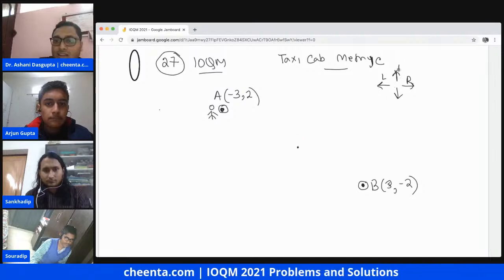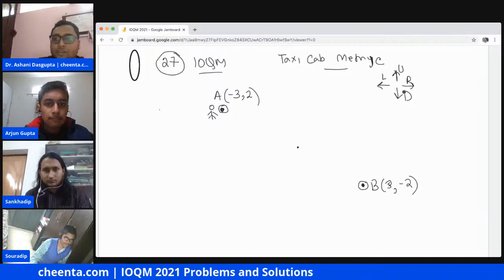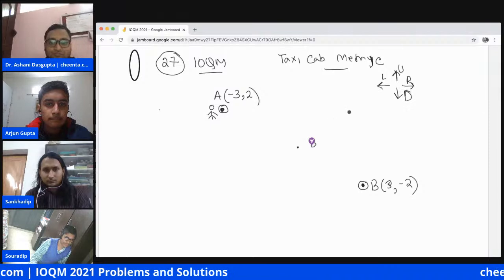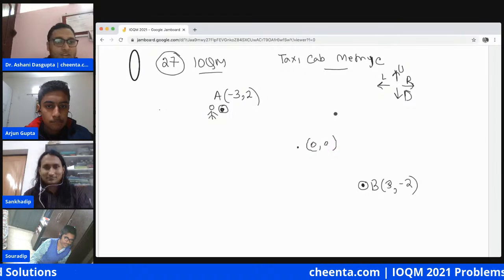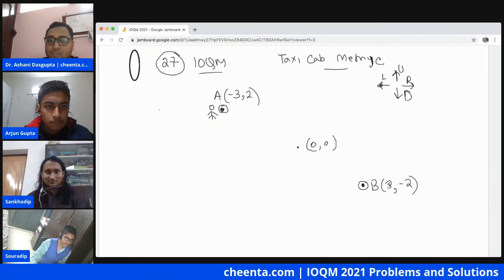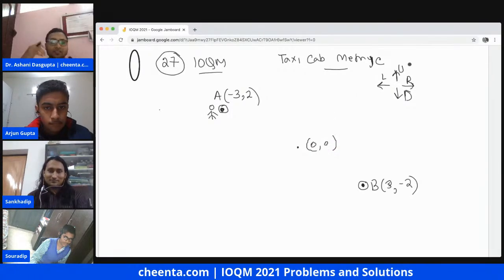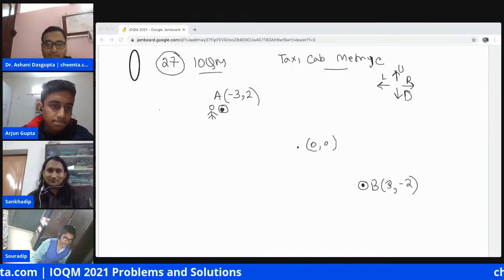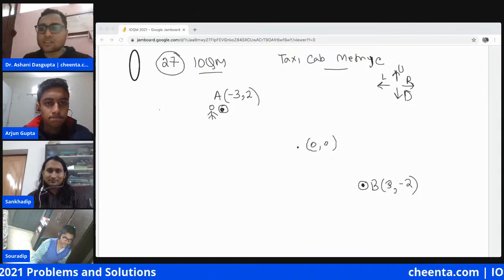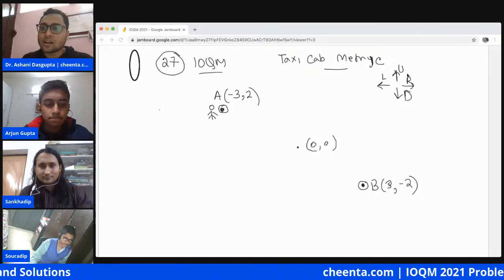It's good if someone else completes the picture, that would be great as well. So yeah, this is the point 0 comma 0. That's awesome. So there is a fantastic book called Taxicab Geometry, which deals with problems related to this. So anyway,